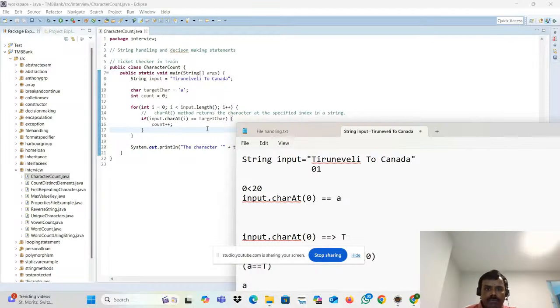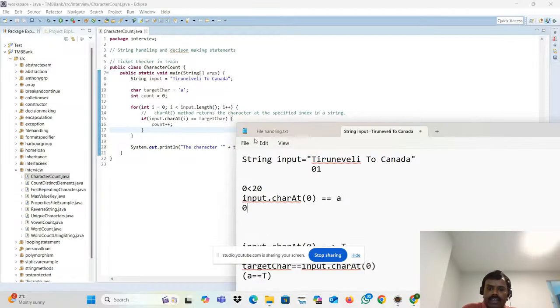What is the decision making statement saying? Whether it is true or not. Is it true? No, boss, it is false. If it is true, then what will it do? It will go inside and increase the count.